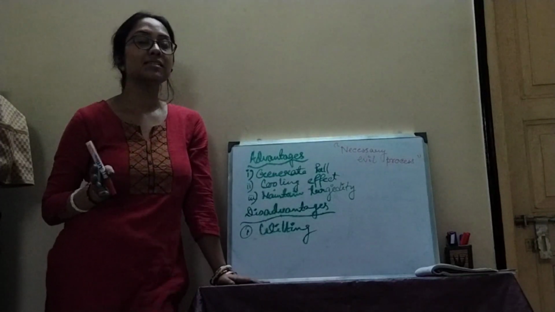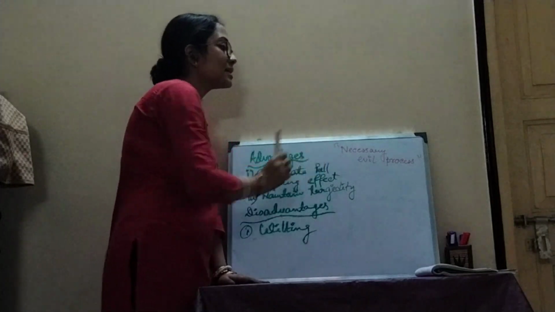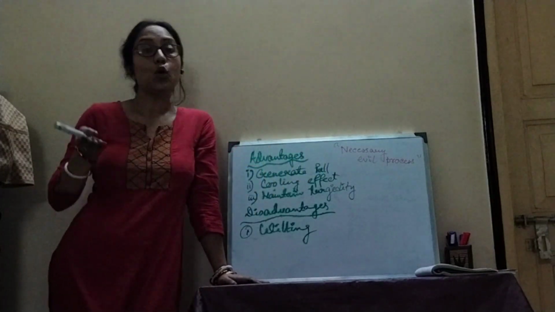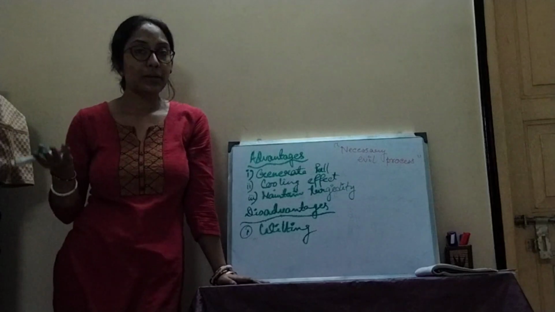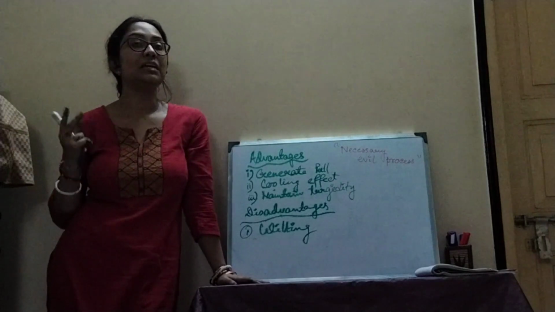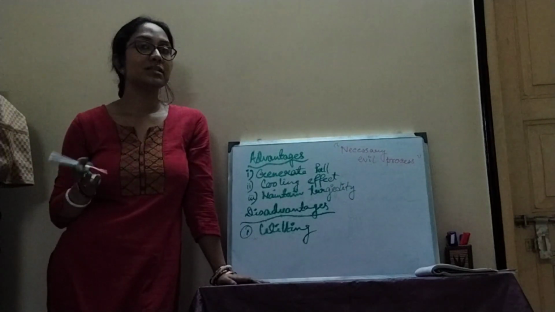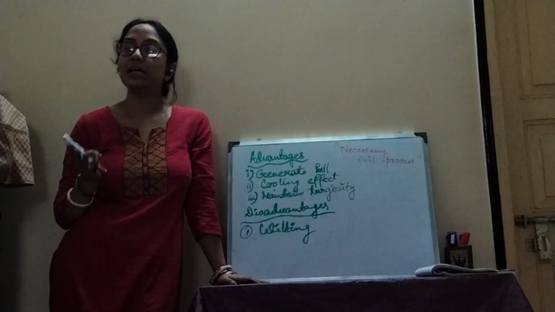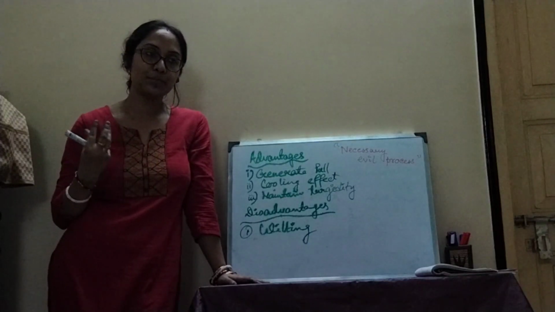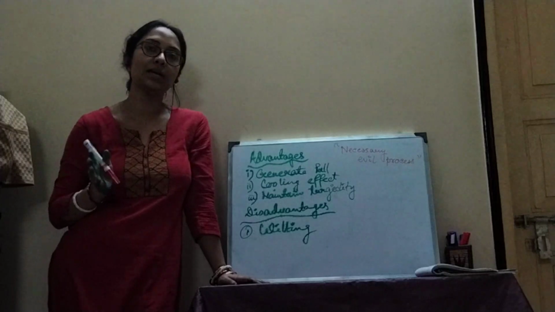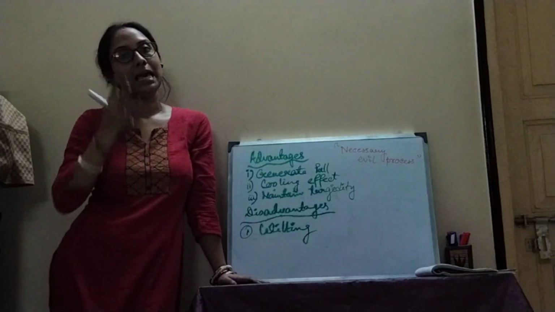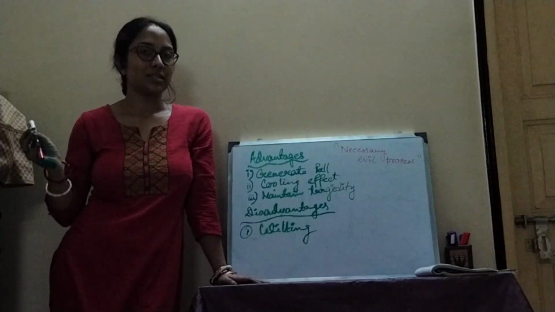That is why scientists call it a necessary evil process. It is necessary, but if it happens in too great an amount, it becomes evil in the sense that it leads to wilting and death. It can permanently damage the plant body. So transpiration we can say is a necessary evil process.